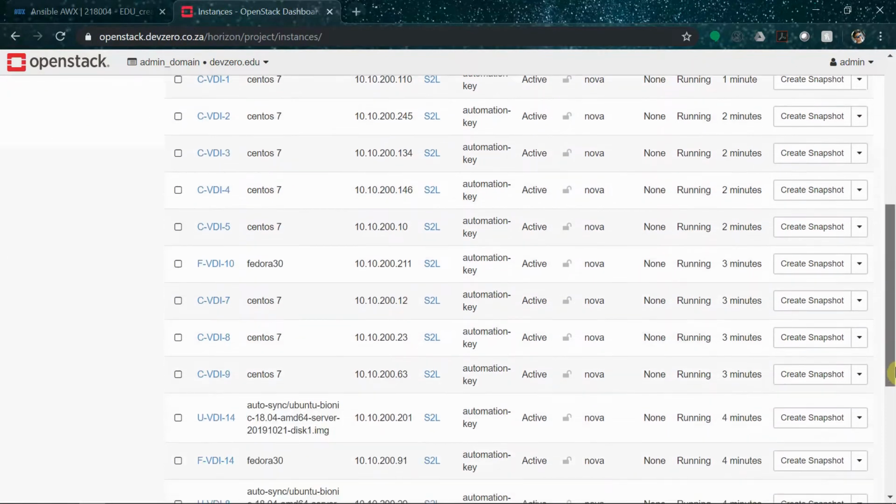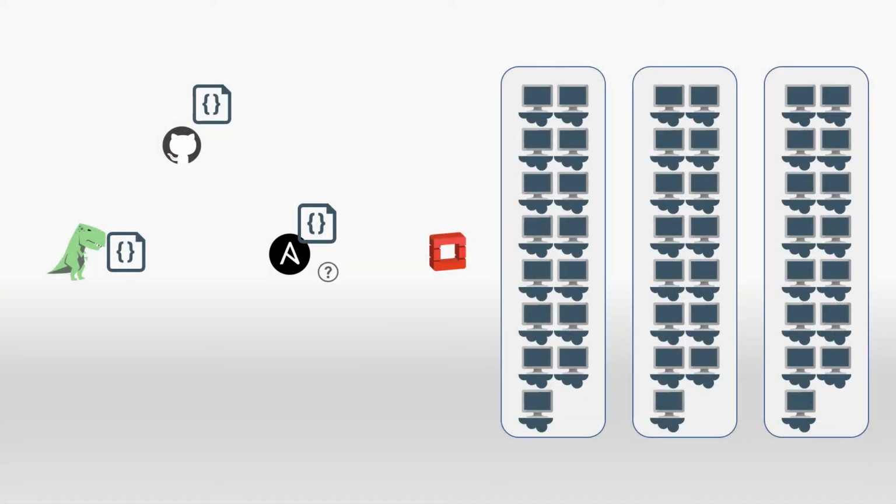So now that we've built out all the virtual machines, we can actually get to automating the remaining administrative tasks inside of the VMs. But before we do that, we'll need an inventory so that AWX knows the IP addresses of all the servers so that it can log into them. Thankfully, we can get AWX to query OpenStack directly and pull back the IP addresses, host names, and tags associated with each instance, and then build out a dynamic inventory that's always up to date.